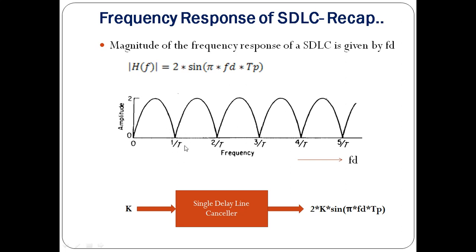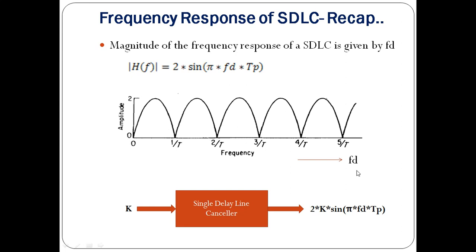This is not desirable, because your clutter echoes are stationary targets which are not having a Doppler frequency shift. Only at that frequency fd equals to 0, your delay line canceller should give 0 response, not at the other frequencies. But unfortunately, we are also getting 0 response at the other values of fd.